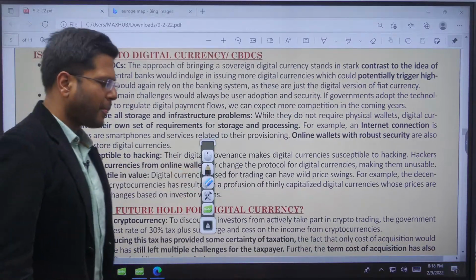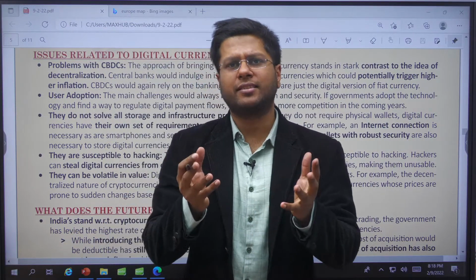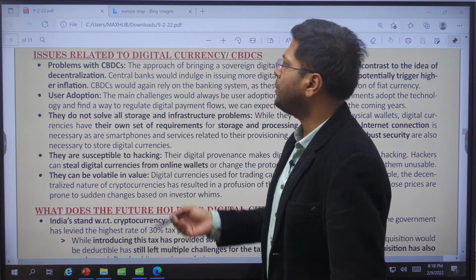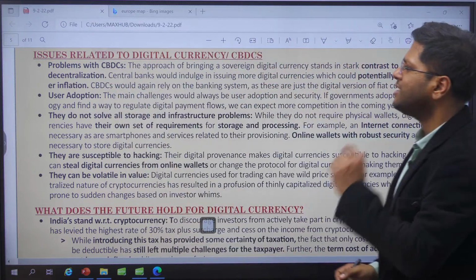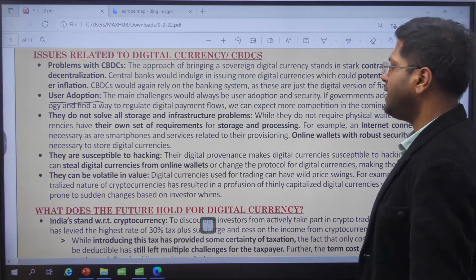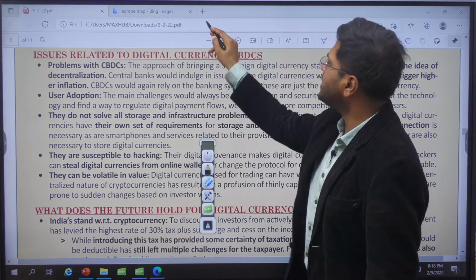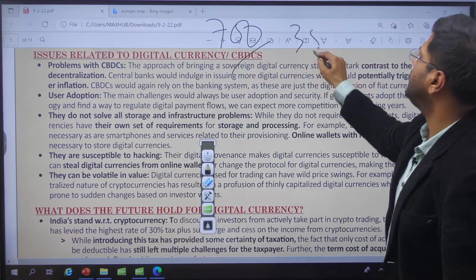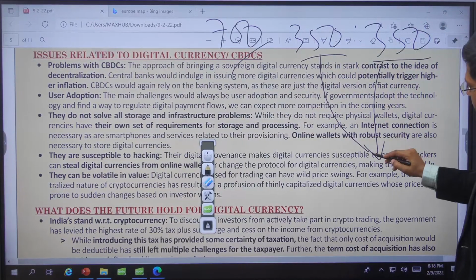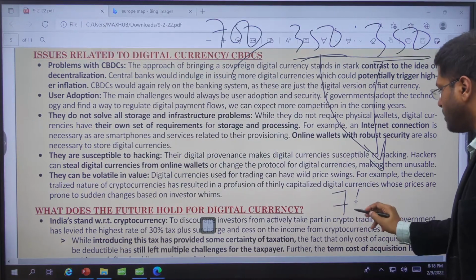The first issue is that nobody will purchase it, because when people receive cryptos, which are high value assets, their value escalates in a short period of time through trading. So people would definitely prefer that. This is one problem with the central bank digital currency. User adoption therefore will be low, right? Their escalation in value will be less. People are used to seeing this. I have a friend who invested 700 rupees as two partners, 350 rupees each, in Dogecoin, and imagine the value that it took. It was invested 3 years back, and at one point the value of Dogecoin was 7 lakh rupees.